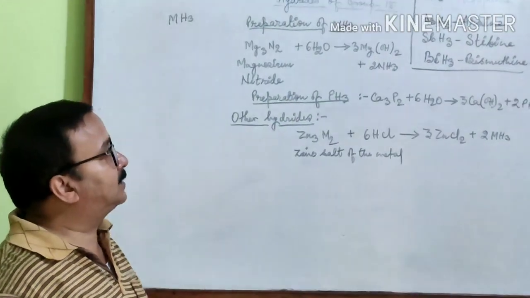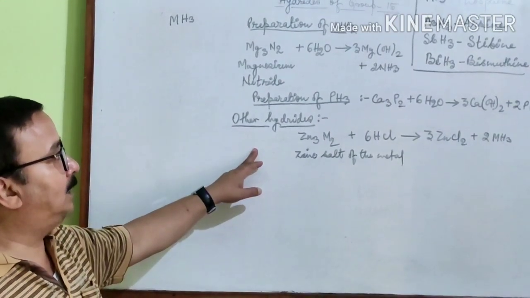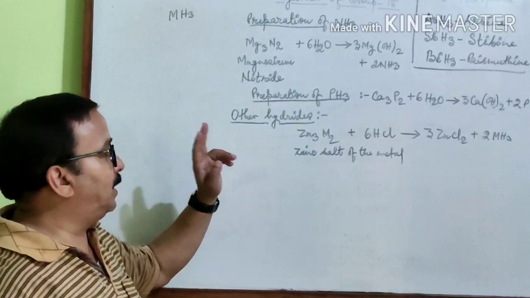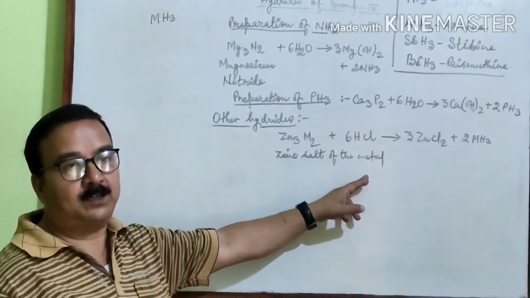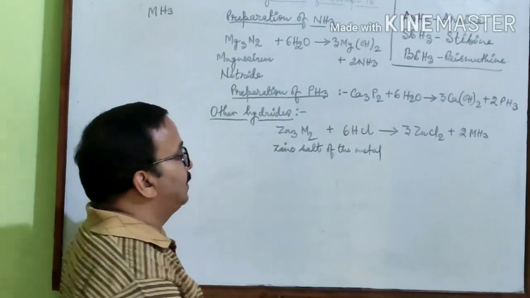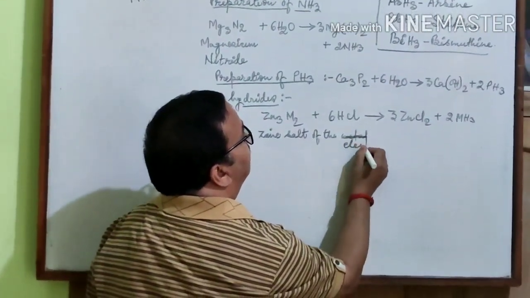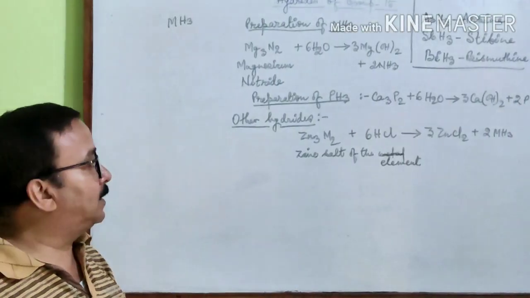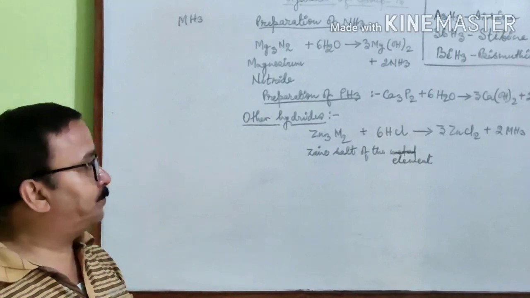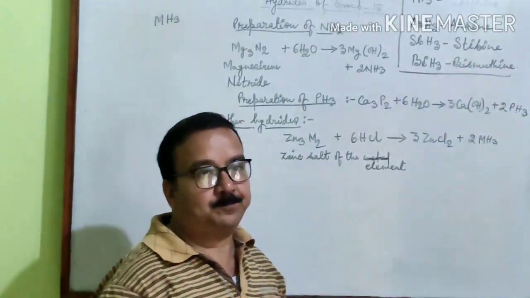Other hydrides, hydrides of arsenic, antimony and bismuth, can be prepared by taking zinc salt of the corresponding element, and it is treated with hydrochloric acid. Then the corresponding hydrides are formed.